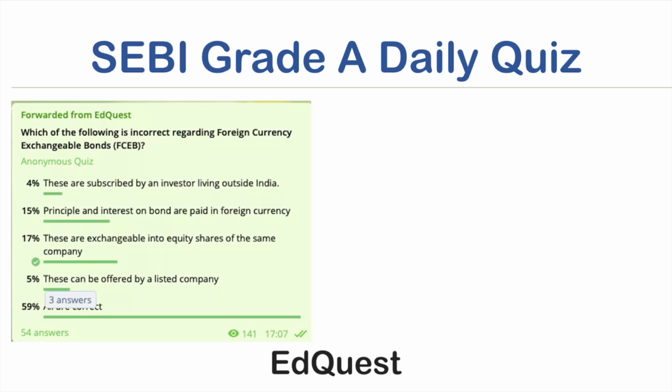So not all are correct. The third statement, that these are exchangeable into equity shares of the same company, is wrong. The rest 3 are right. So now let us understand what a foreign currency exchangeable bond is, how it is related to a foreign currency convertible bond, and what these two translate into, a third, very novel instrument you might have learned anyway.